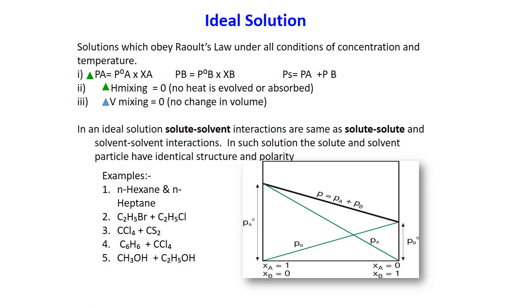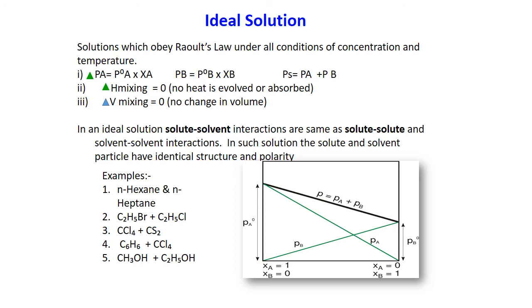Delta V mixing should be 0. Means if we add 20 ml of A and 20 ml of B, so total volume must be 40. So then it is an ideal solution. Actually no solution is ideal, but if there is no interaction between the components, then it can behave as an ideal solution. Now in case of ideal solutions, when we add two components like solute in solvent, solvent in solute, we can say that solute-solvent interaction should be equal to solute-solute and solvent-solvent interactions. These should be same, so there will be ideal behavior.